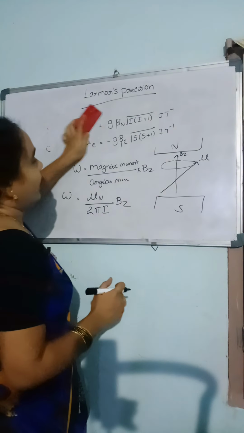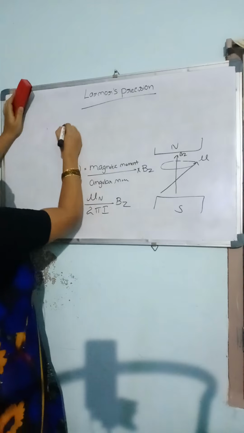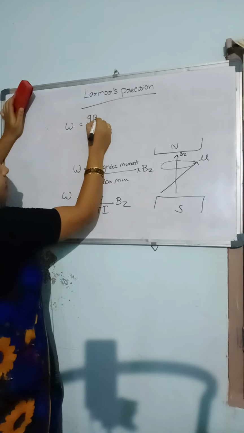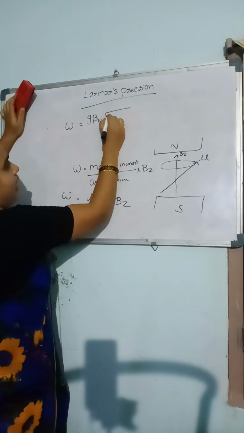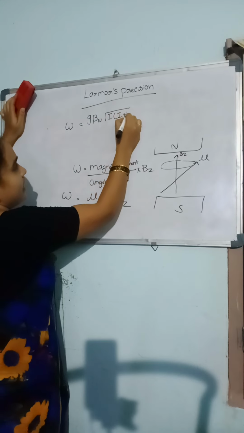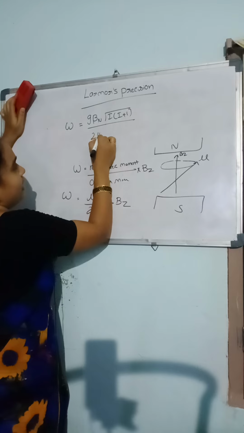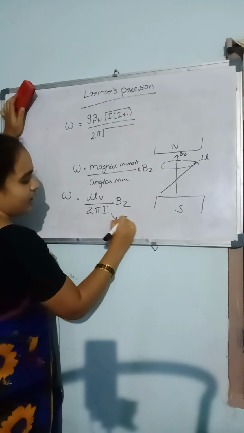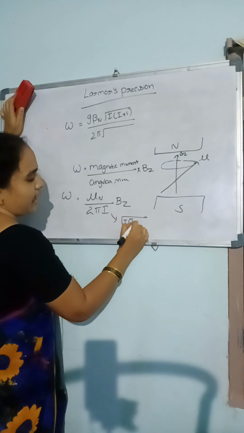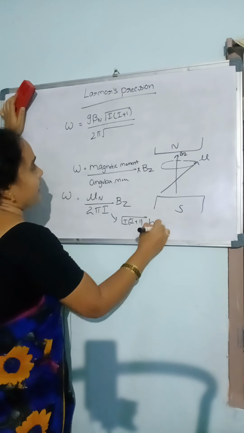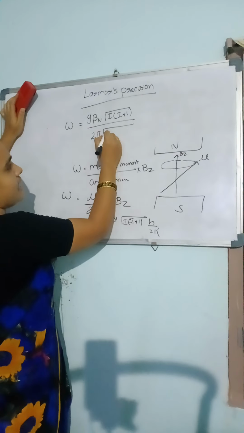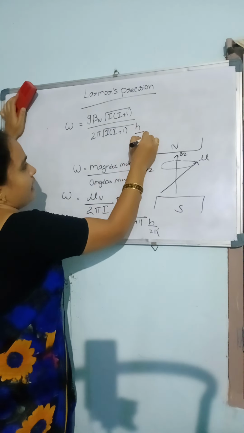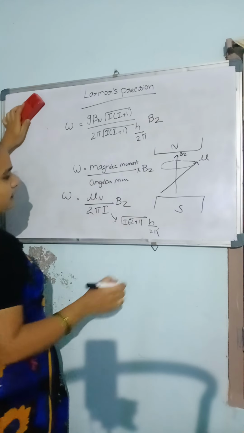Then the angular frequency of this nucleus: what is mu n? It is g beta n root of I into I plus 1, divided by root of I into I plus 1 times h by 2 pi, multiplied by Bz.